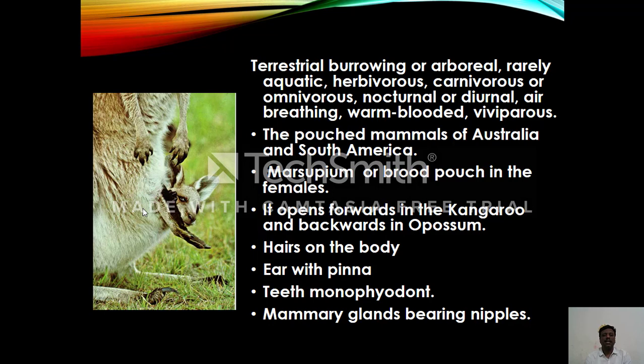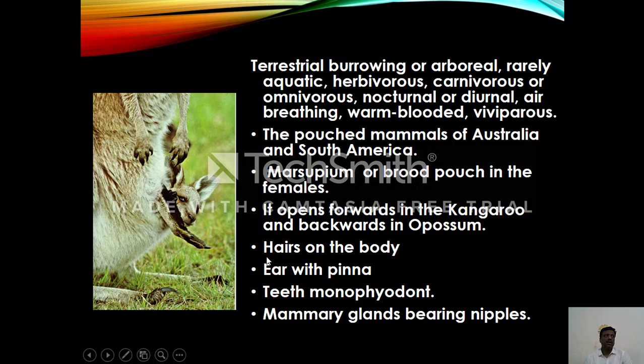Air breathing, here the lungs are the efficient organs of respiration. Warm-bloodedness, they are able to maintain a constant body temperature. They give birth directly to the young ones. That's why the phenomenon is called viviparous. These are the pouched mammals found in Australia and South America. Marsupium or brood pouch is well developed in females for taking care of their young ones. It opens forwards in the kangaroo and backwards in the opossum.